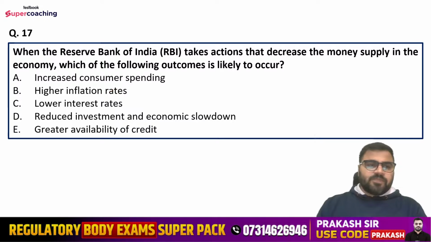Question number 17 is saying, when the Reserve Bank of India takes actions that decrease the money supply in the economy, which of the following outcomes is likely to occur? Options are: increased consumer spending, higher inflation rates, lower interest rates, reduced investment and economic slowdown, or greater availability of credit. Yes guys, tell me, what is the right answer here? So Rajvardhan is saying option number D, that is reduced investment and economic slowdown.